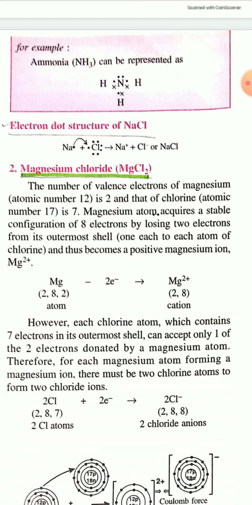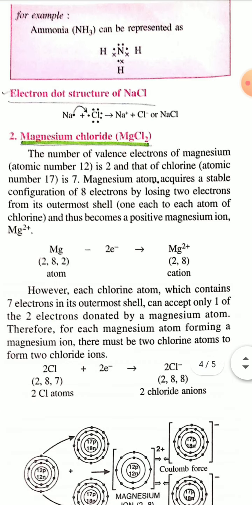When magnesium loses two electrons, it becomes Mg2 plus. To attain a stable electronic configuration, magnesium has to lose the two extra electrons in its valence shell. After losing them, the electronic configuration of the Mg2 plus cation is 2, 8, which means 8 electrons in the valence shell.